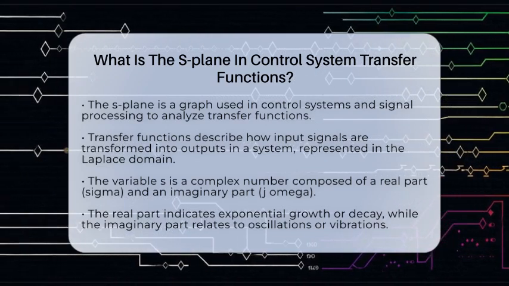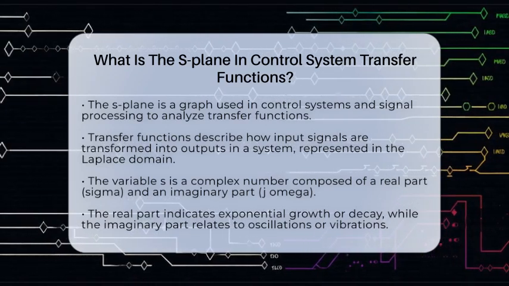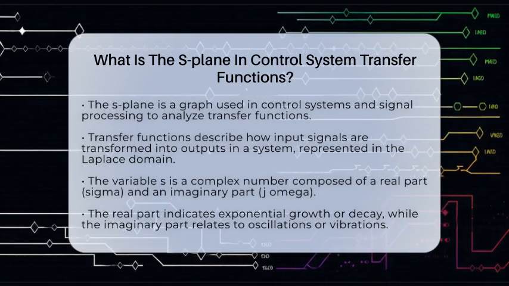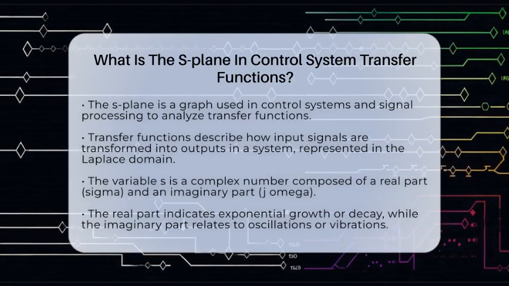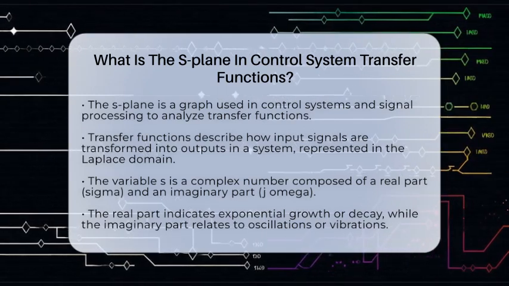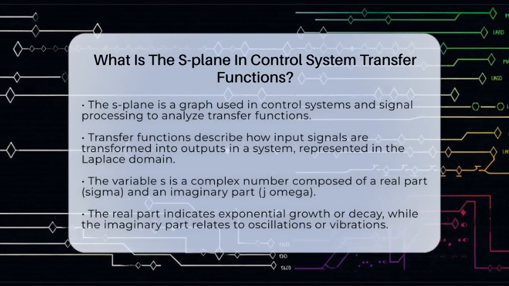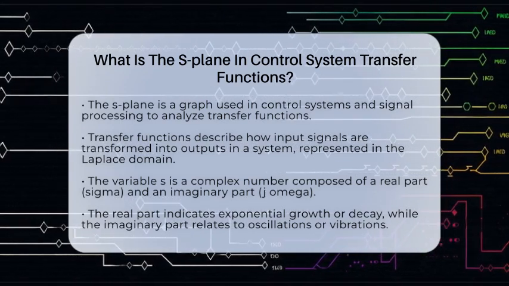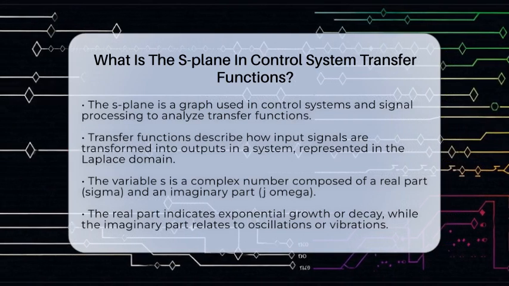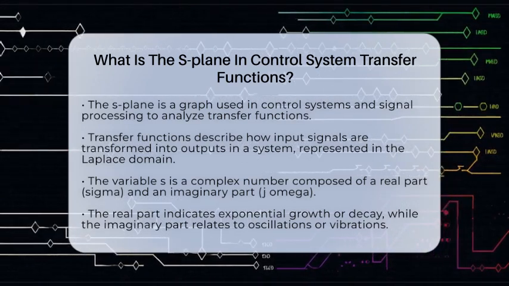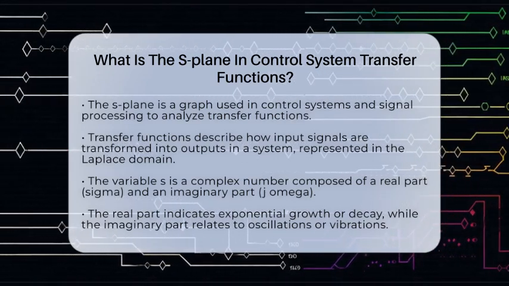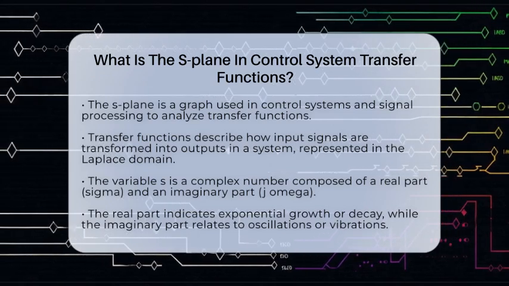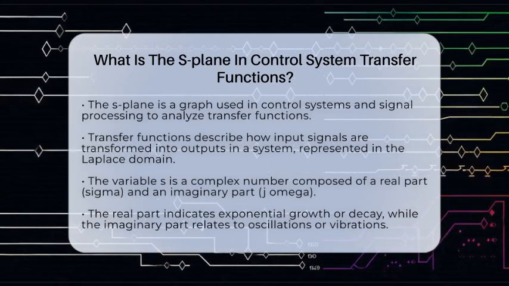Transfer functions tell us how an input signal turns into an output in a system. They are written in the Laplace transform domain, which simplifies the math involved. The variable in the transfer function is called S, a complex number. This complex number S is made up of two parts, the real part, called sigma, and the imaginary part, called j omega. The real part indicates exponential growth or decay, while the imaginary part relates to oscillations or vibrations.